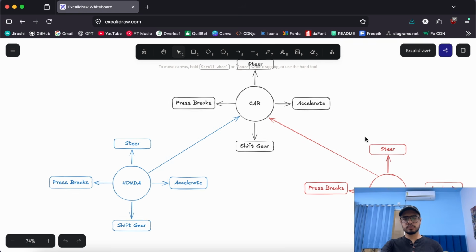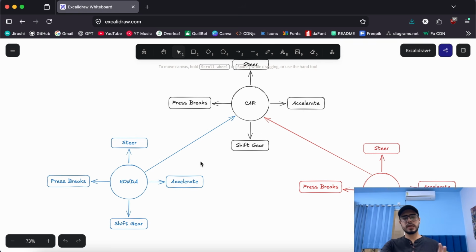So let's say for these two cars, we have implemented basic inheritance. We have implemented a Honda car, extended from the car class, and we have implemented the BMW class from the car class as well. Now, they might have some differences internally, how they steer, how they accelerate, how they shift gears. Maybe they have different types of gears.